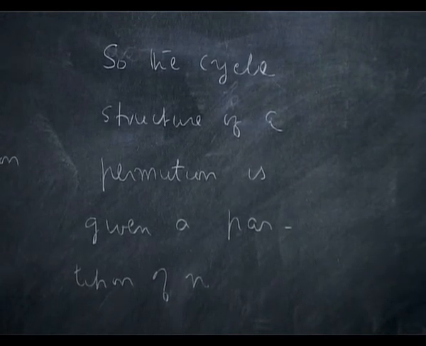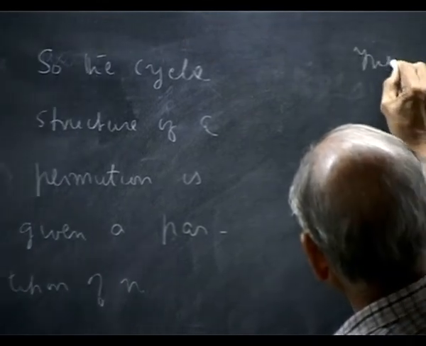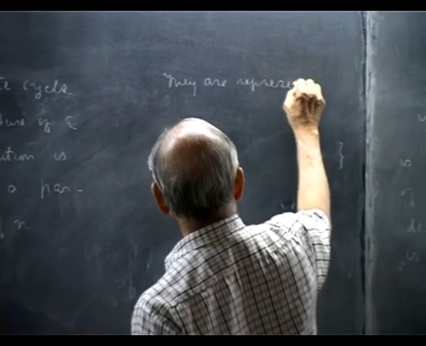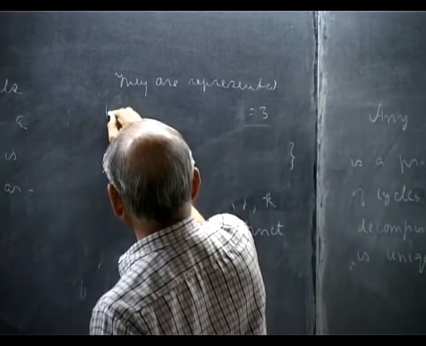Let me show they are represented by a Young diagram.